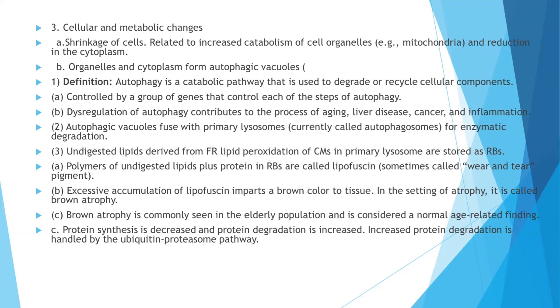Now, the polymers of undigested lipids plus protein are called lipofuscin, sometimes called wear and tear pigment. The excessive accumulation of lipofuscin pigment imparts a brown color to the tissue. In the setting of atrophy, it is called brown atrophy, which is commonly seen in the elderly population and is considered a normal age-related finding. Protein synthesis is decreased, and protein degradation is increased, and increased protein degradation is handled by the ubiquitin proteasome pathway.